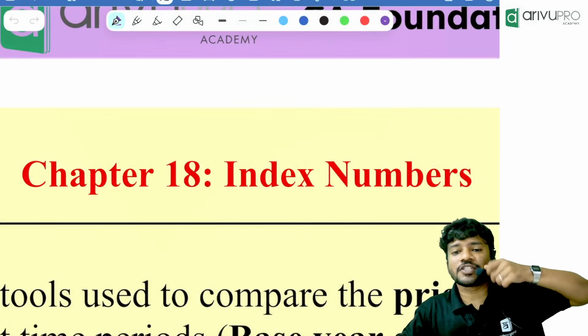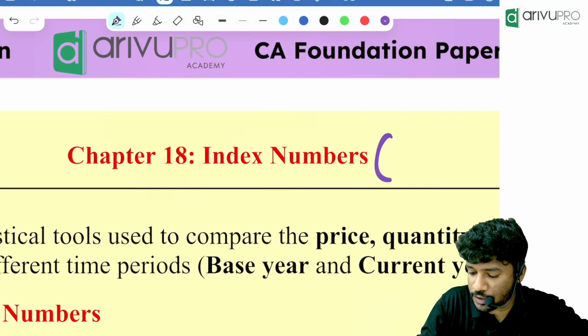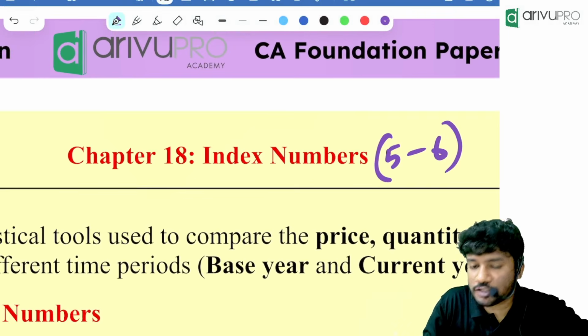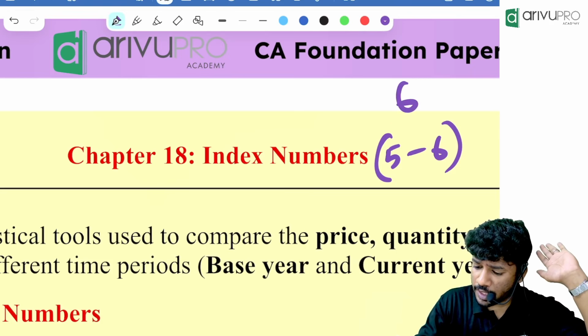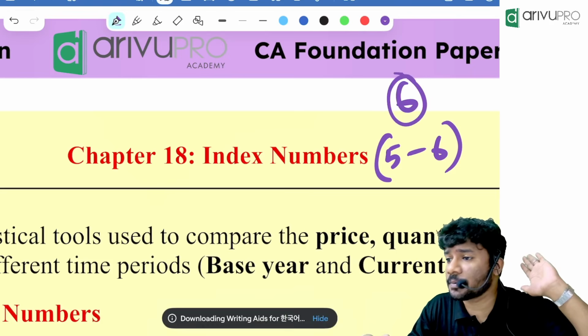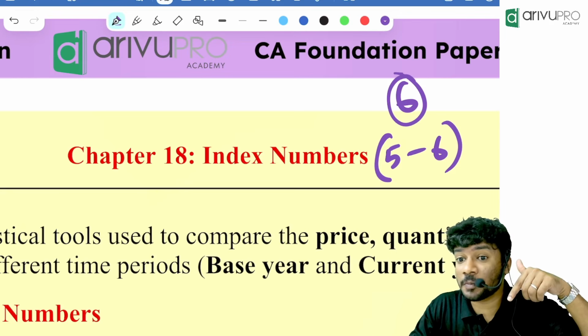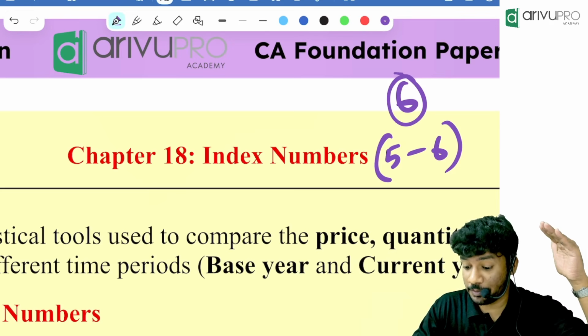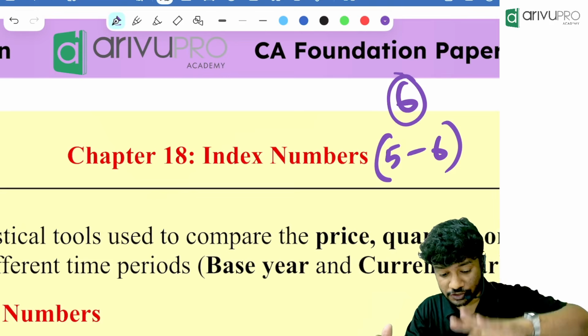Now people, this chapter, index number, chapter 18, the weightage of this chapter is usually 5 to 6 marks. And if you ask me, in the last 3-4 attempts, they were usually asking 6 marks itself from this chapter. So it's a very important chapter. And if you have the 6 marks, you are sorted. That means it is very easy to get the 6 marks. Okay, that is the important part of this chapter.